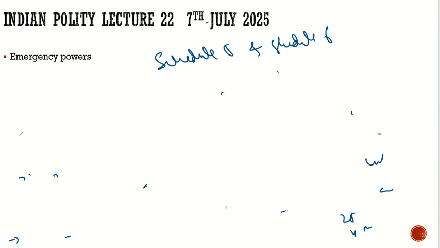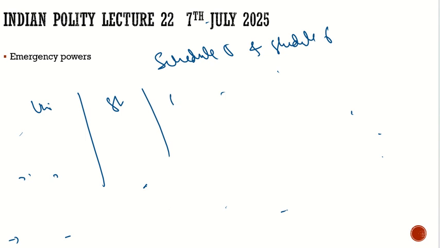And under the seventh schedule, we had discussed that there are three lists. We have the union list, we have the state list, we have the concurrent list. In the union list, it is the center which will make law. In the state list, it is the state which will make law. In the concurrent list, it is both center and state.